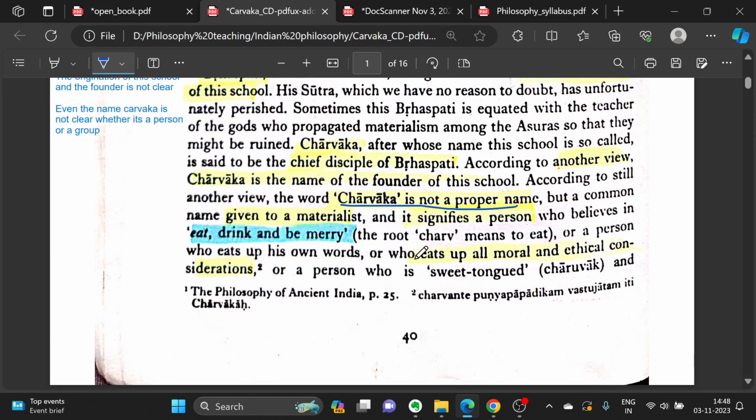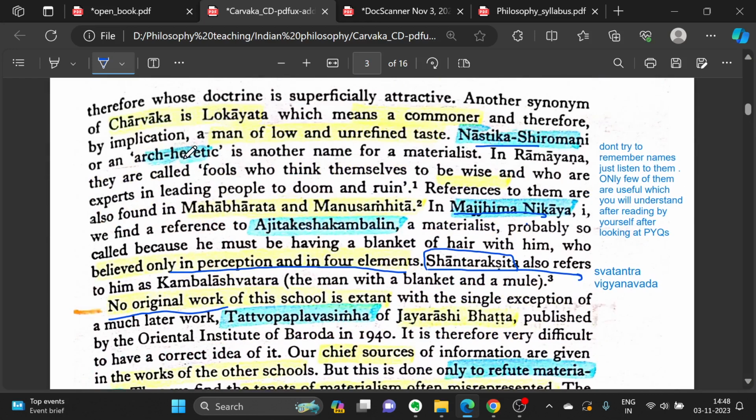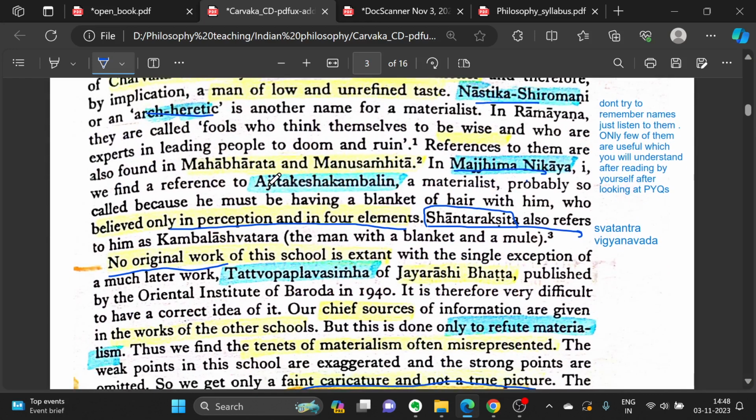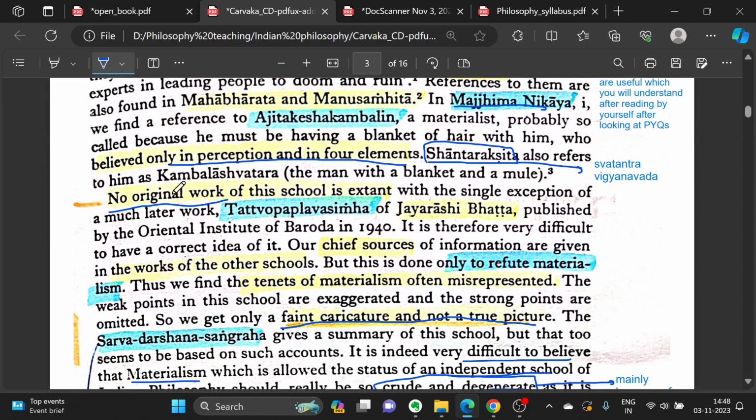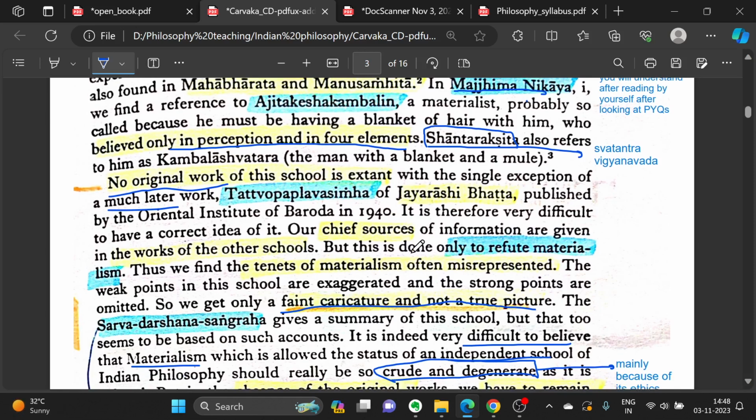You might be seeing how such negative connotations are attached with this school, right? That they are sweet tongued, that they are fools, and all these kinds of things, that they are heretics. Yeah, it is given here as well. No original work of this school is extant, with the single exception of a much later work, Tattva Simha of Jayashri Bhatta, published by the Oriental Institute of Baroda in 1940. It is therefore very difficult to have a correct idea of it.